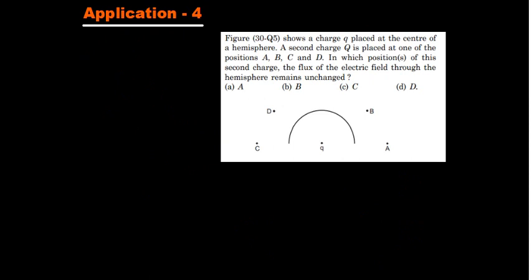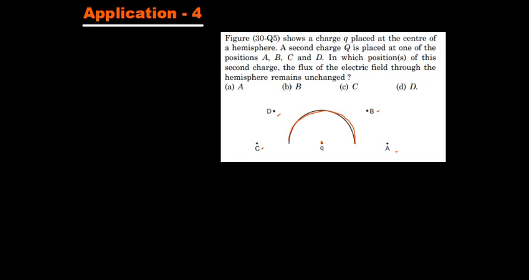What is this question? Let us read the question. You pause the screen, try on your own, and then go for the explanation part. It says that there is a charge here at the center of a hemisphere. This is the hemisphere, no problem. A second charge capital Q is placed at one of the positions. There are 4 positions, A, B, C and D. In which of the positions of this second charge does the flux of the electric field through the hemisphere remain unchanged?